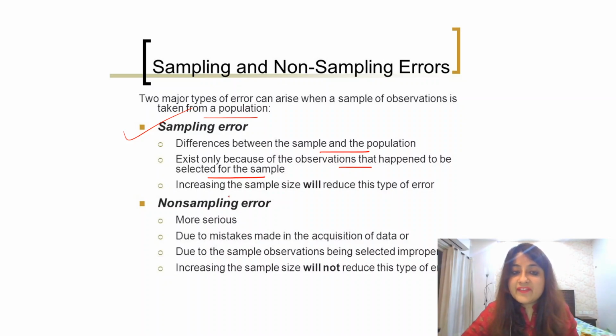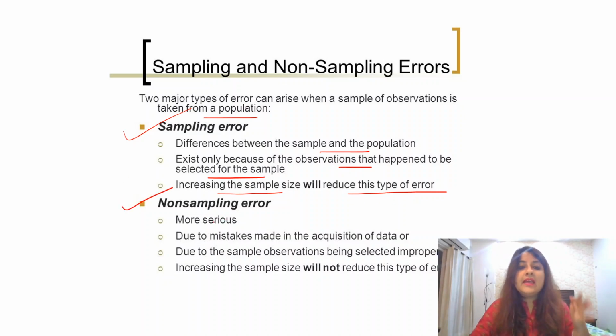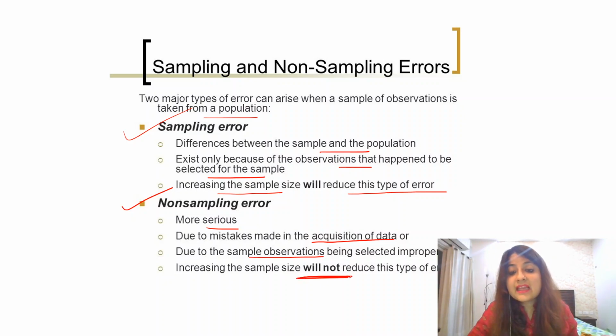So if we increase the sample size, we can reduce this type of error. But non-sampling error is a much more serious error, which arises due to mistakes made in acquisition of data or due to sample observations being selected improperly. Like I told you, increasing the sample size will not reduce this type of error.